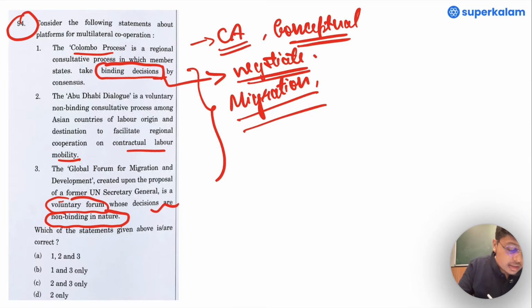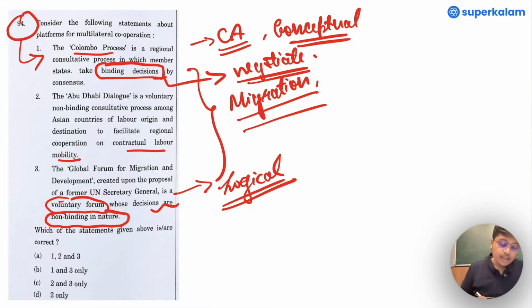Hence, in 94, statement 1 is wrong if we apply the knowledge of elimination, and we are left with options C and D. This is conceptual and should be known, and if we look at it logically, it does not sound wrong. So 94 C is the right answer.